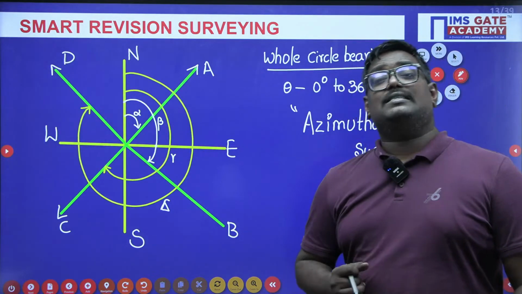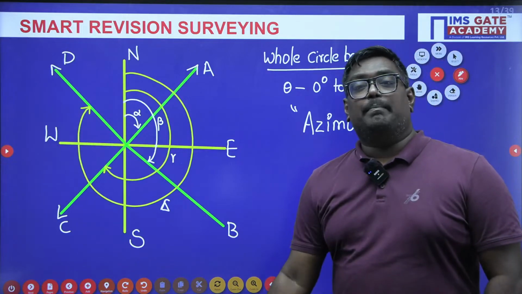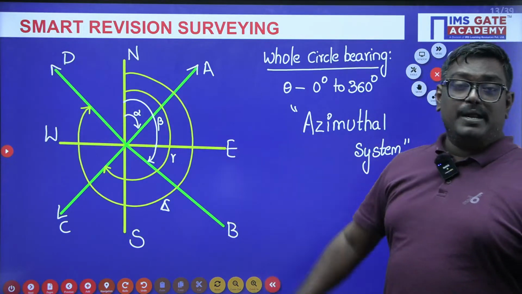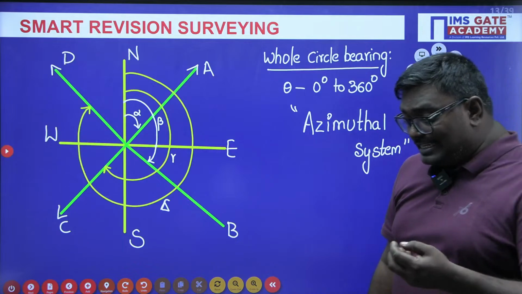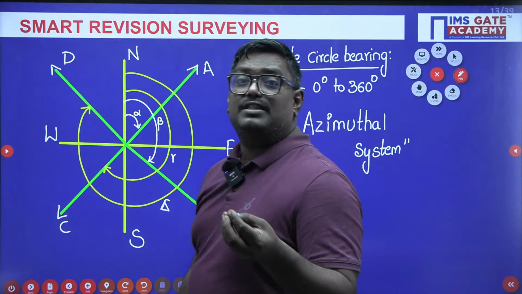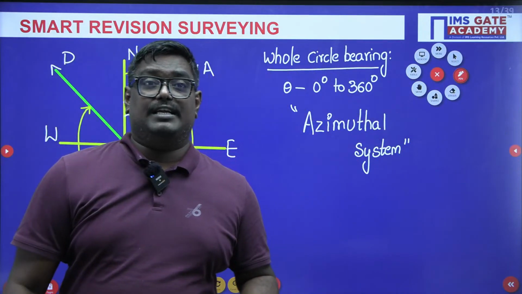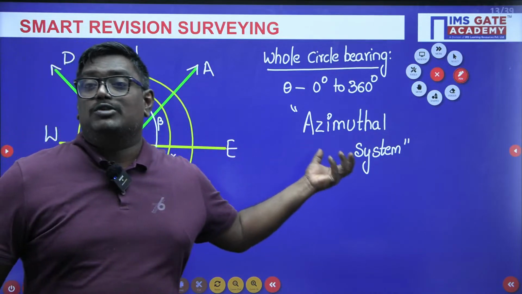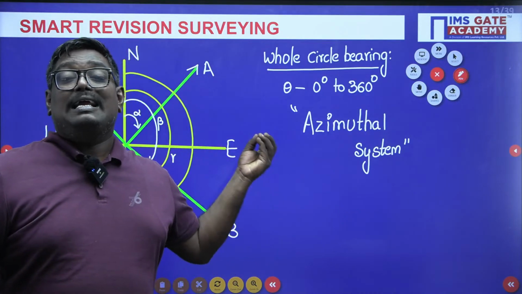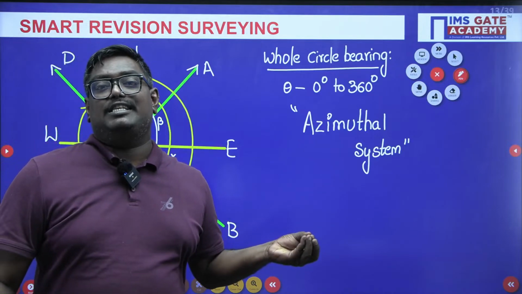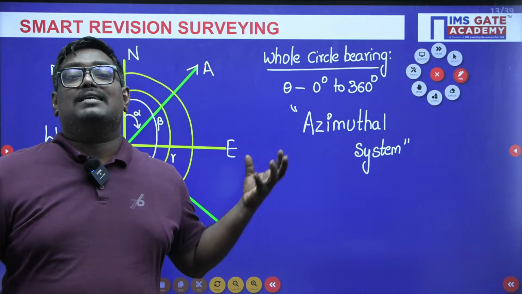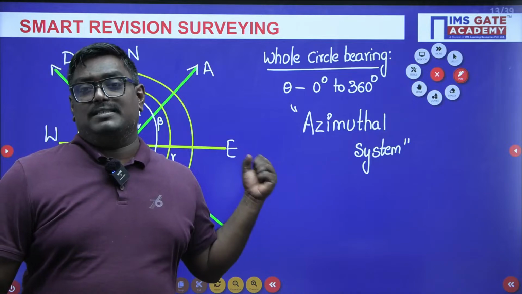If my guess is correct, there can be a question from compass surveying this year. It is the bearing of a line measured with respect to north in clockwise direction. This system is also known as azimuthal system. It varies from 0 to 360 degrees. Prismatic compass is calibrated with this system.